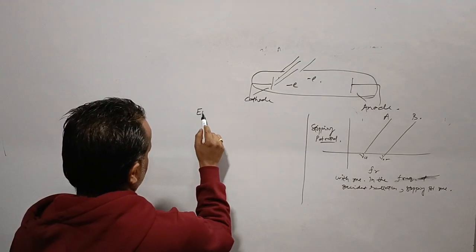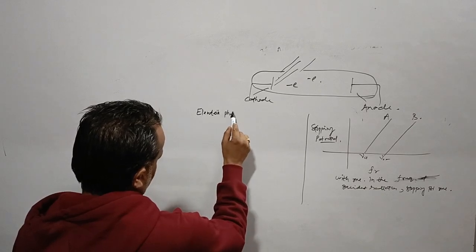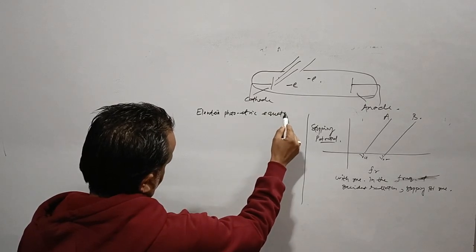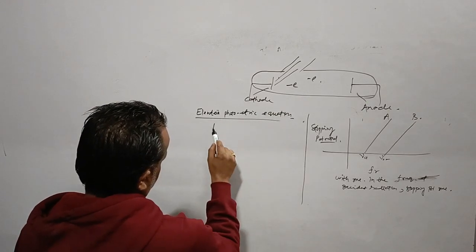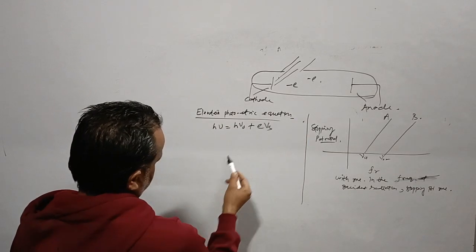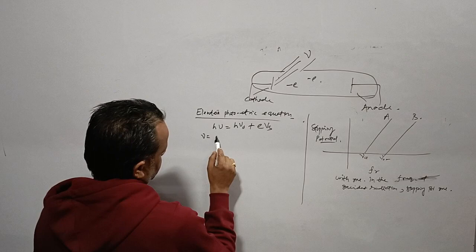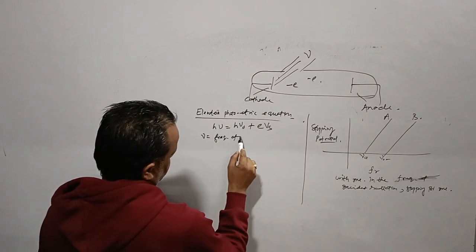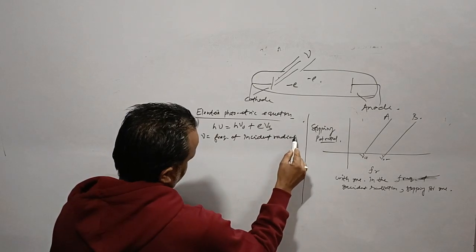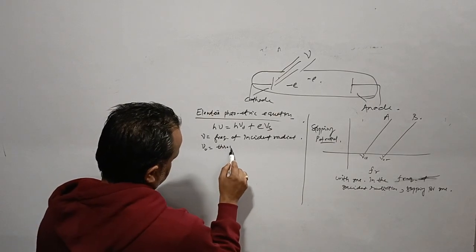We have h nu equals h nu naught plus eVs. Here nu is the frequency of incident radiation, and nu naught is the threshold frequency.